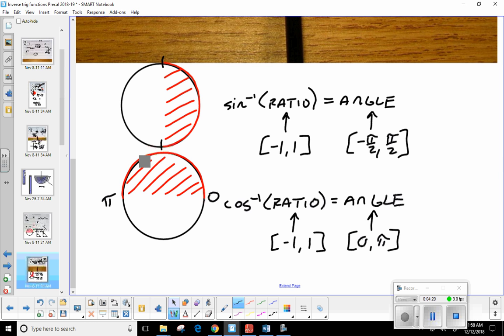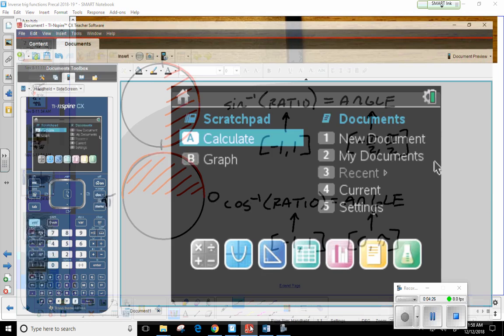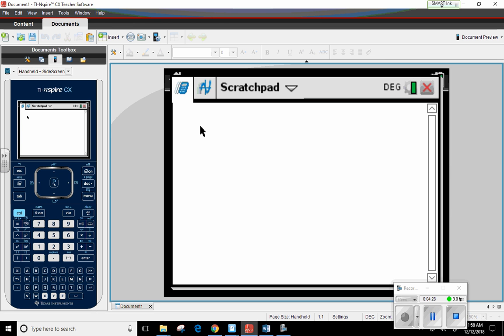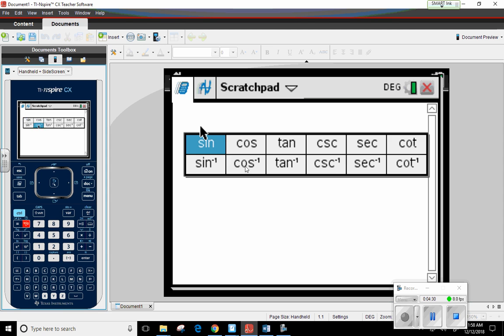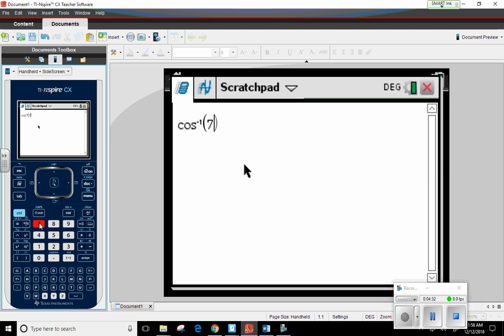In fact, give me a number that's not between -1 and 1. 7. Okay, so if I came on over here to the calculator and I said, okay, I want to evaluate cosine inverse of 7.